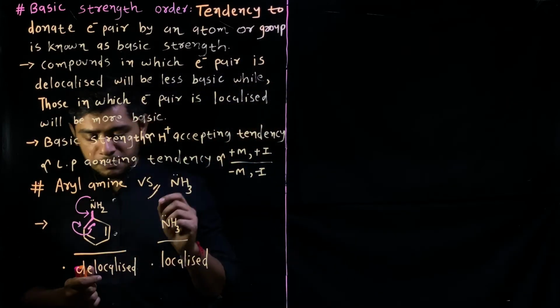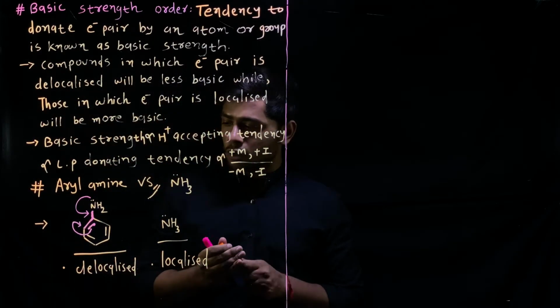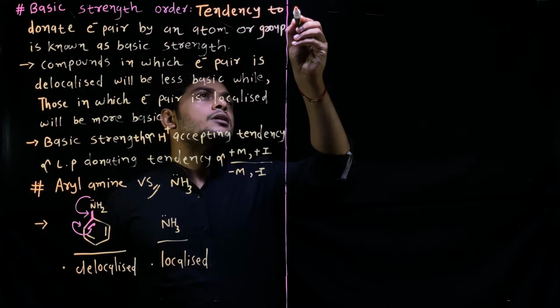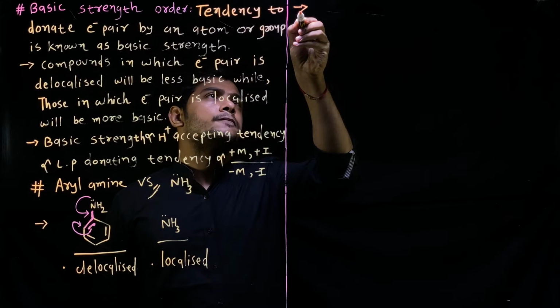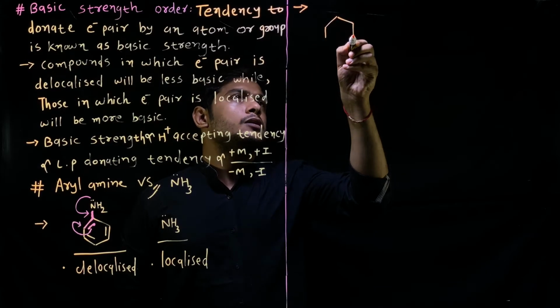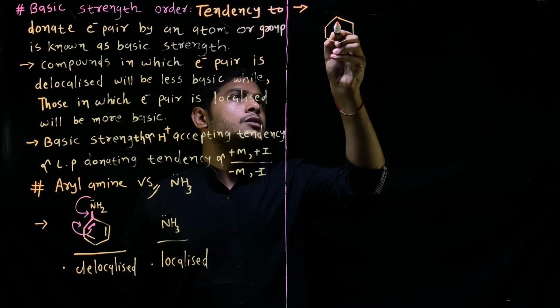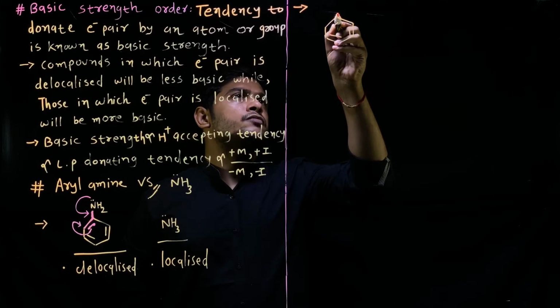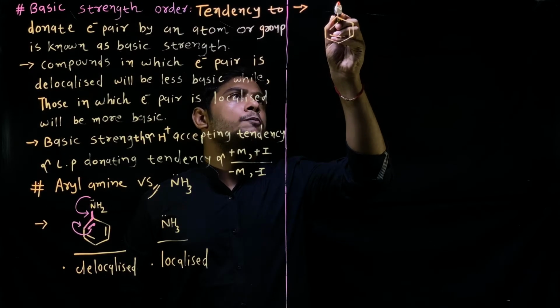Now, let me draw the resonating structures of aniline. First, three pi bonds and nitrogen with a lone pair of electrons.